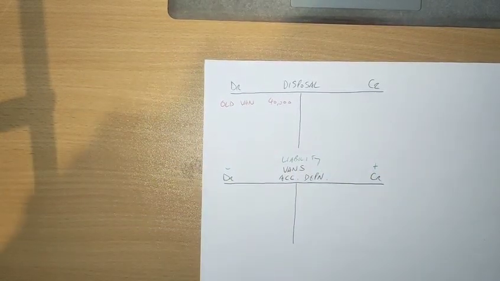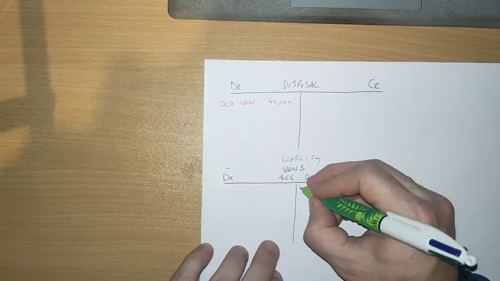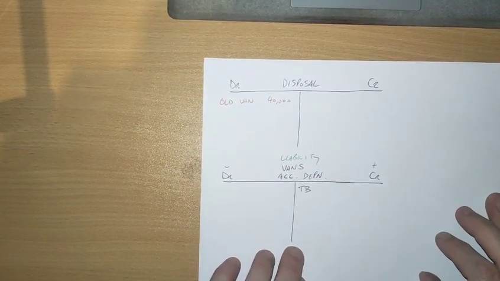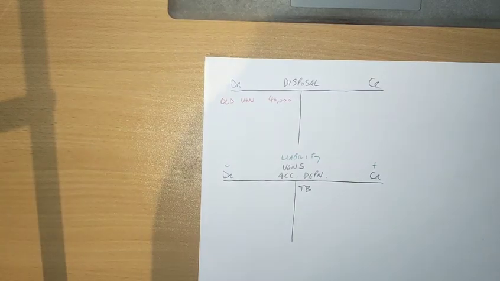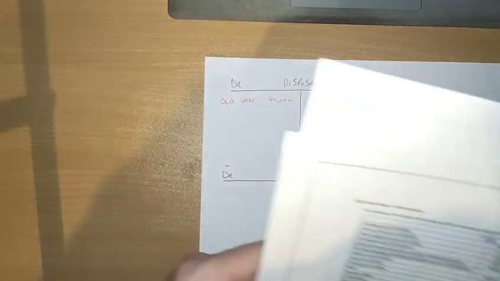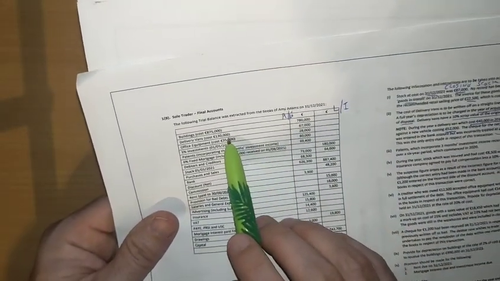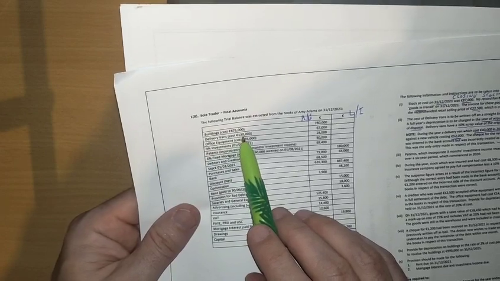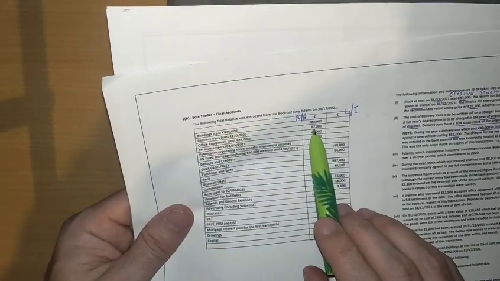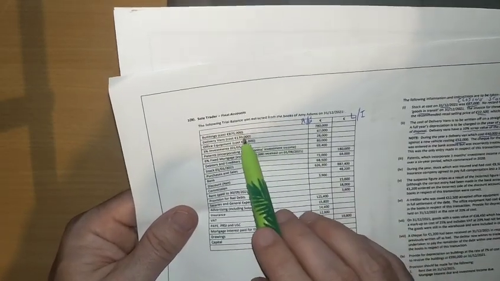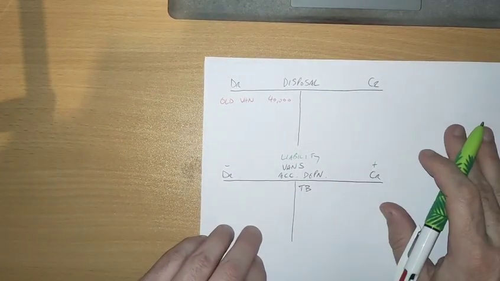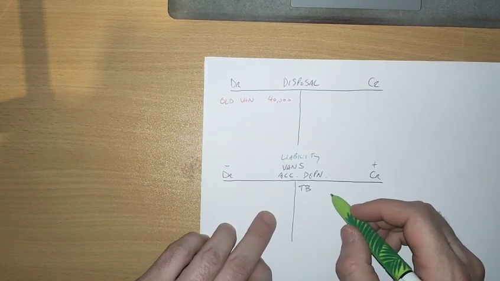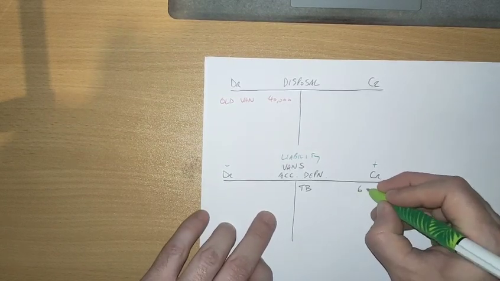The first thing to do is get our opening figure in the accumulated depreciation. We don't have it, but we could easily find out. Delivery vans cost 130,000 and we have a net book value here of 67. If you take away the net book value from the cost, that will give you the accumulated depreciation. In this case it will be 63,000.